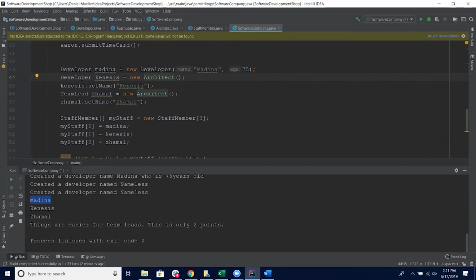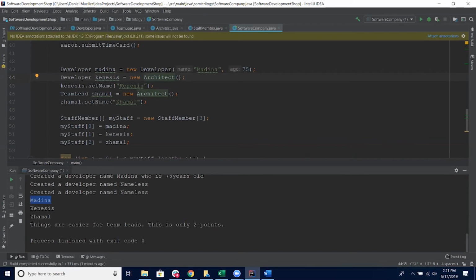Yeah, so when you end up with this in code, you won't define it like this. It won't all be together. You'll be passing things around into methods. And so the point is that you're not going to care, for some operations, whether your staff member is a developer or a team lead or an architect. For some practical operations, you just have to treat everyone like a staff member, even though they can do other things.